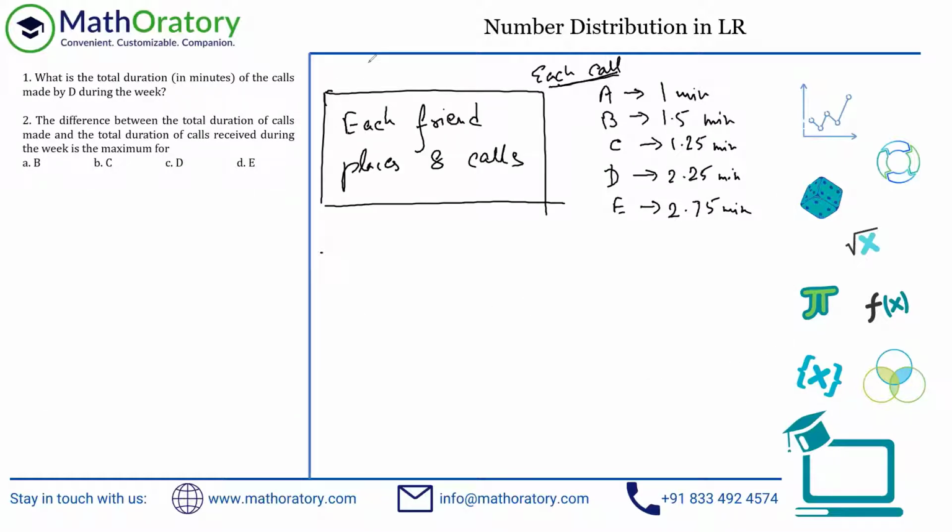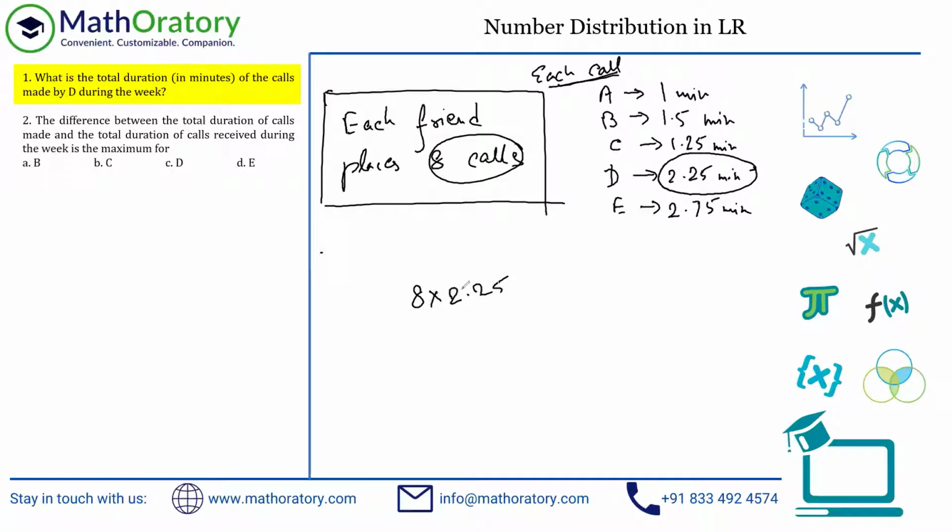Okay, so these are the first two questions. First is asking for what is the total duration of the calls made by D during the week. So we already know that. D has made 8 calls, each of 2.25 minute duration, right? So D has made 8 calls, each of this much duration.